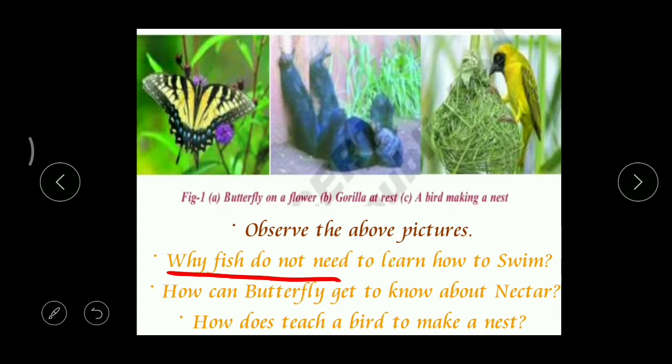Yes. So by birth they get that talent. And even the butterfly, it is able to identify which flower contains the nectar and how to absorb that nectar. All these talents are behaviors they get by their birth itself.